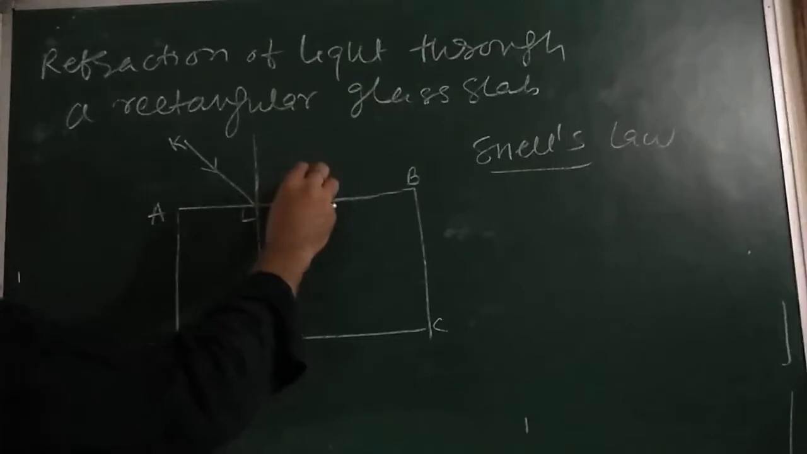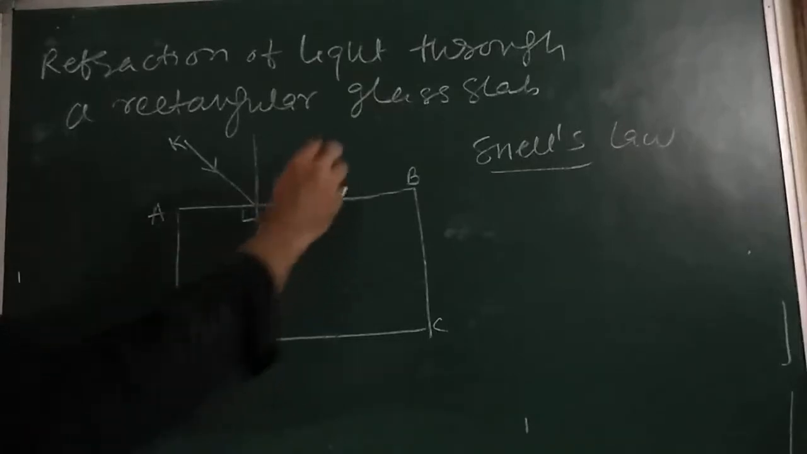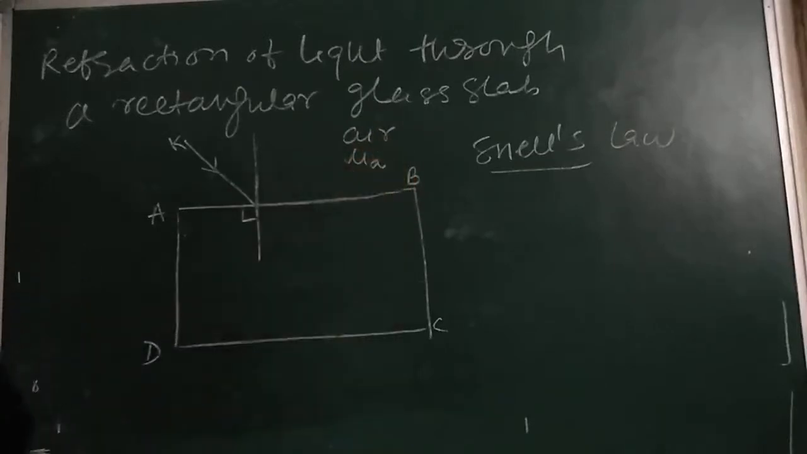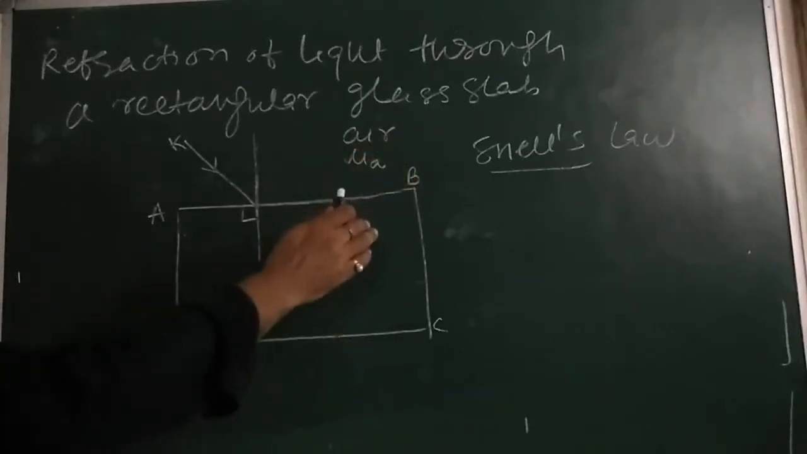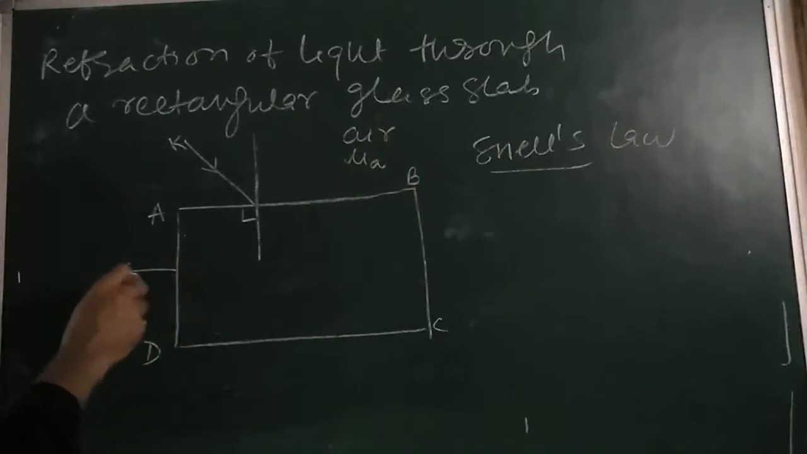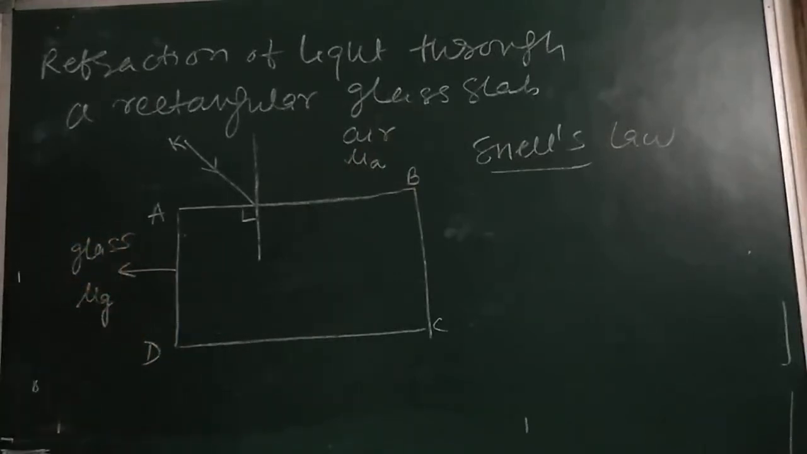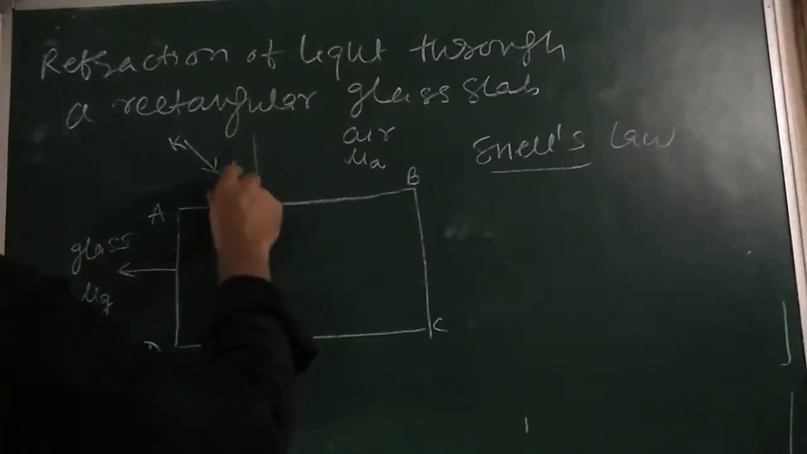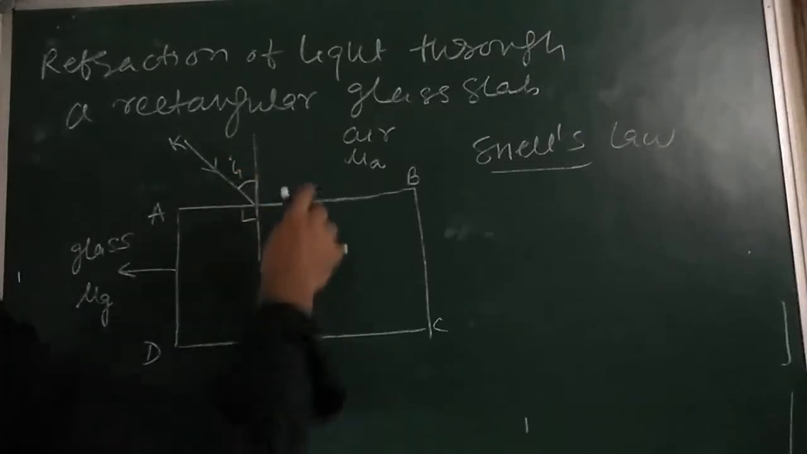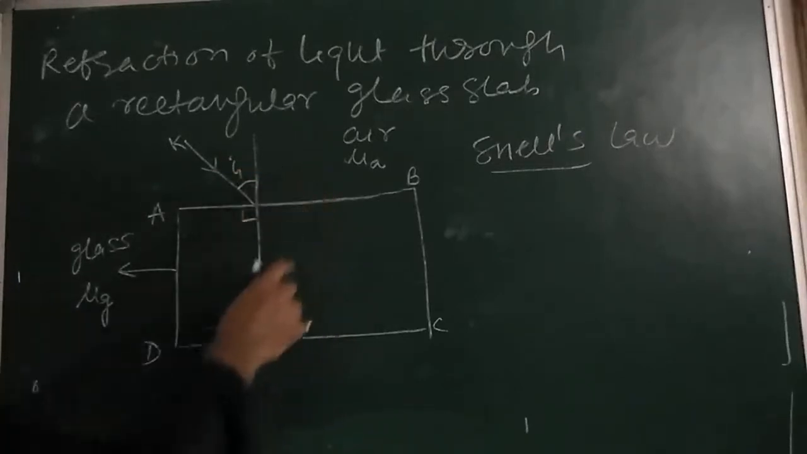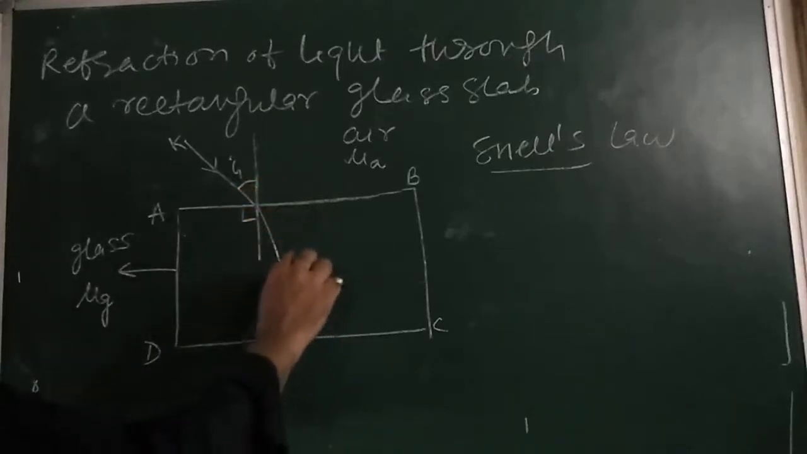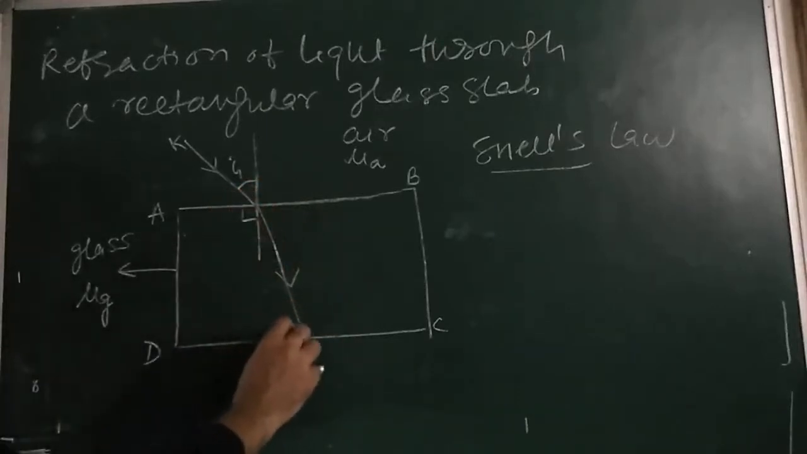Here is a rarer medium, this is the denser medium. Suppose this is the air medium of refractive index mu A. This is the glass medium, say of refractive index mu G. When the ray is coming with an angle of incidence I1, it is coming from the rarer medium to the denser medium, it will bend towards the normal like this and go along LM.